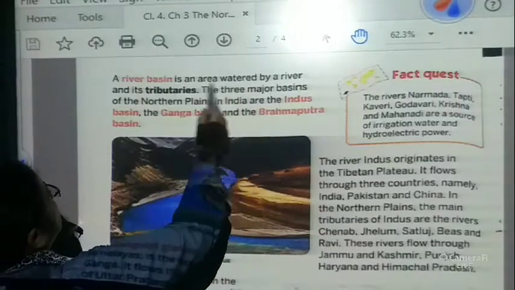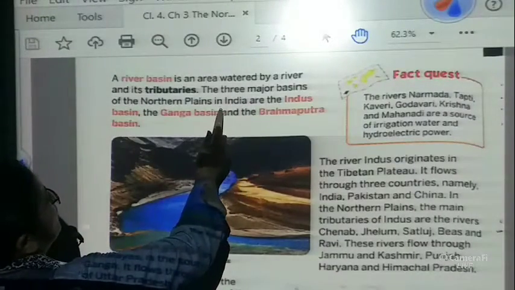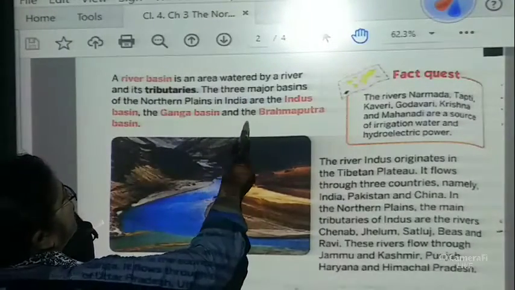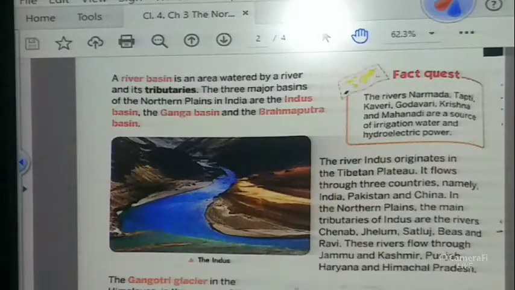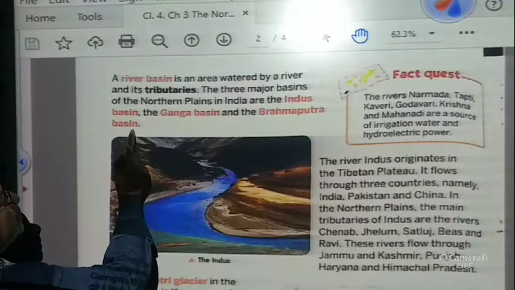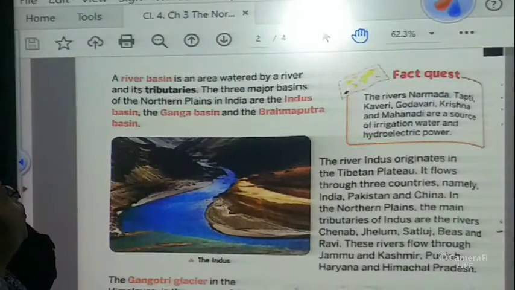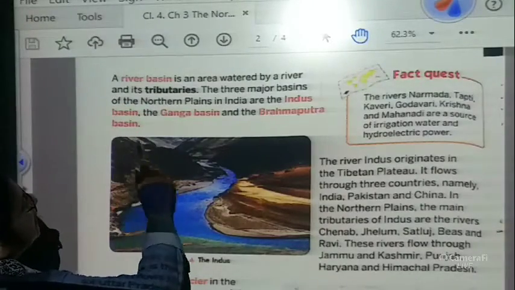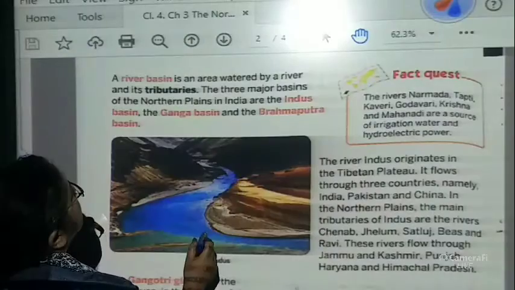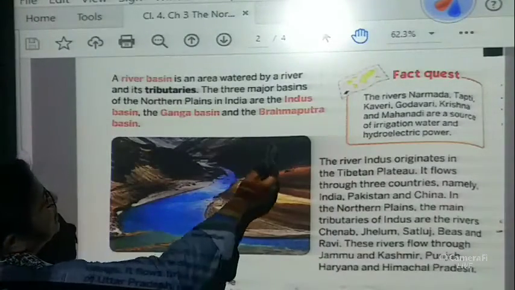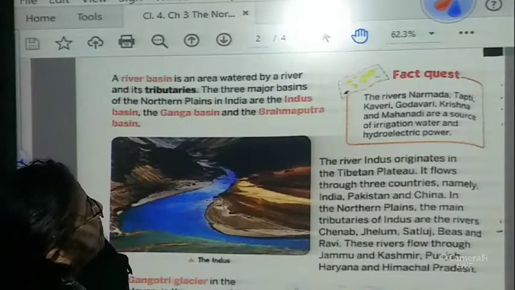The three major basins of the Northern Plains in India are the Indus Basin, the Ganga Basin and the Brahmaputra Basin. Now children, you have to underline this full paragraph from the river basin to the Brahmaputra Basin. Why? Because first it says about the river basin, then it says how many kinds of basins there are. There are three major basins, the Indus Basin, Ganga Basin and the Brahmaputra Basin. Okay.